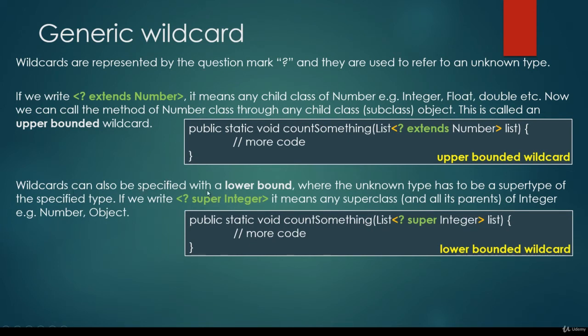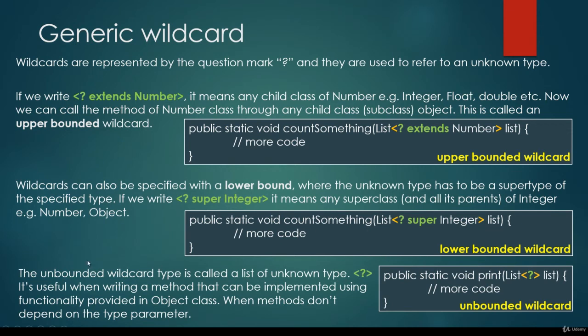Wildcards can also be specified with a lower bound, where the unknown type has to be a supertype of the specified type. If we use question mark super Integer, it means that any superclass and all its parents of the Integer class can be used, such as Number or Object, because Number and Object are the superclasses of Integer. So this is the main difference between upper bounded wildcards and lower bounded wildcards. We can define them with the help of the extends keyword or the super keyword.